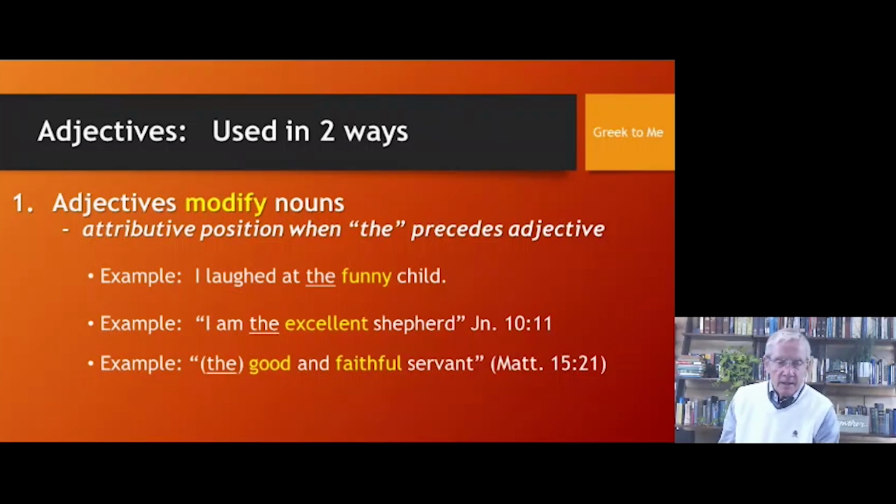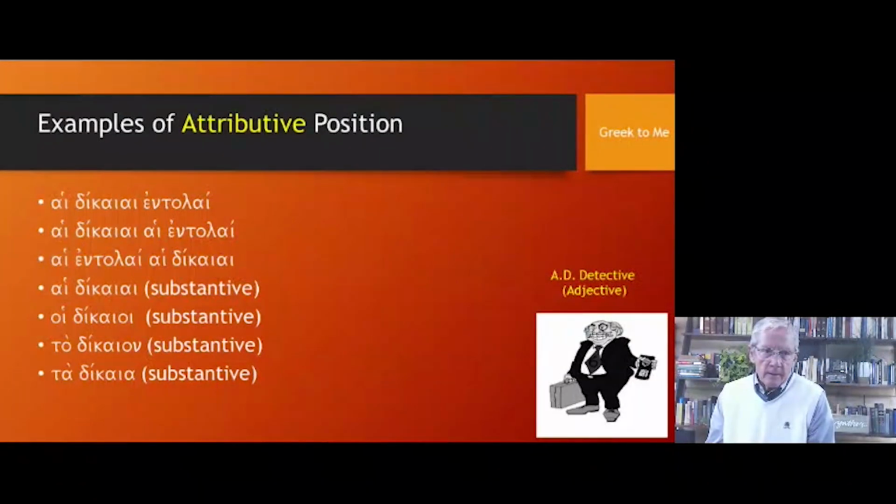From John 10, I am the excellent shepherd. We have the definite article, the word the, that precedes the adjective, excellent. Excellent tells us what kind of shepherd that Jesus is. He's winsome and attractive. Same with the below example about the good and faithful servant. So here's some examples of the attributive position where we're linking up the definite article, the adjective, and the nouns.